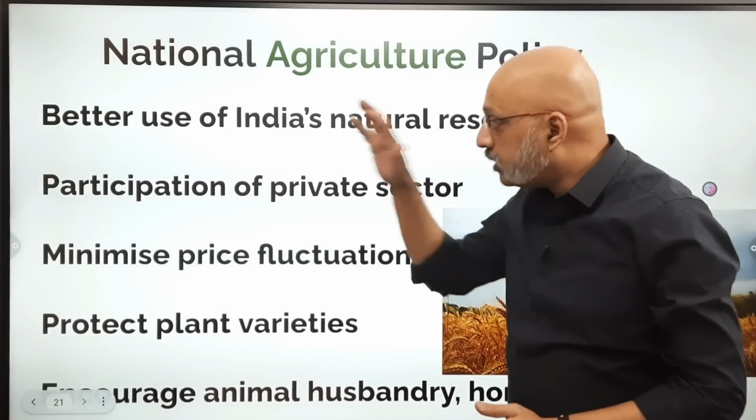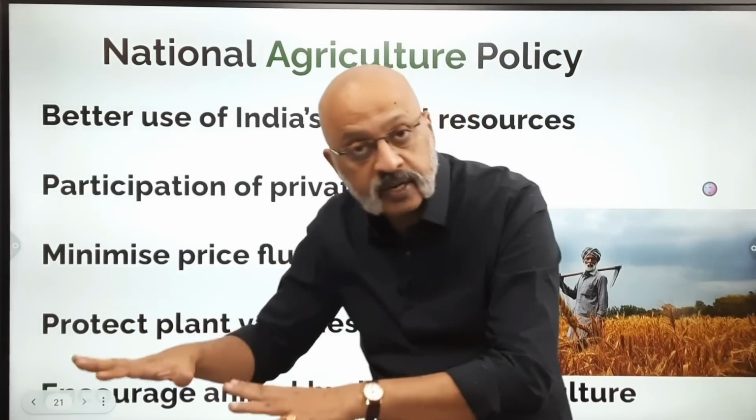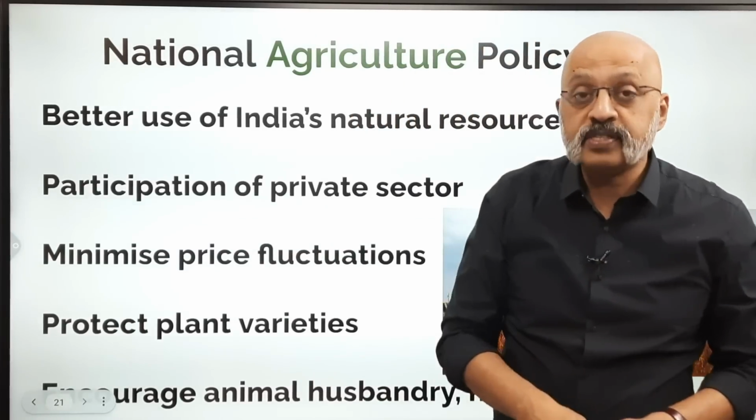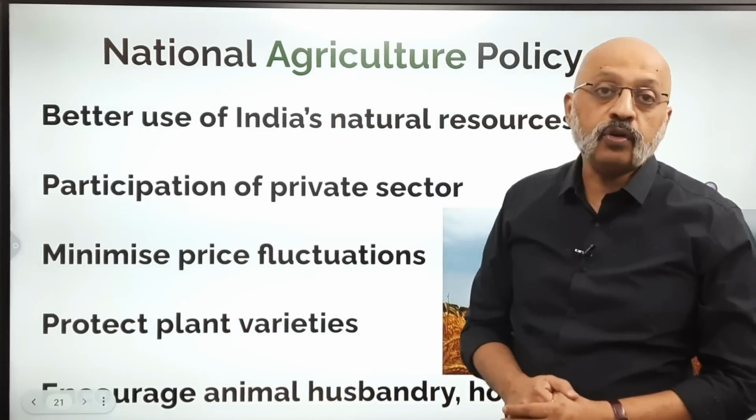I hope this particular part of the chapter, reforms in Indian agriculture, is clear with the kind of examples I've given. Please go through the notes. It's given both in point form and in question and answer form, so that it will be easier for you to understand, remember and recall.